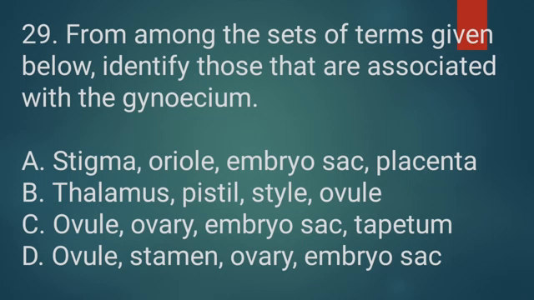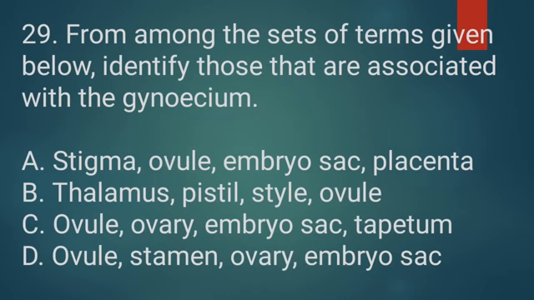Options are: option A, stigma, ovule, embryo sac, placenta. Option B, thalamus, pistil, style, ovule. Option C, ovule, ovary, embryo sac, tapetum.